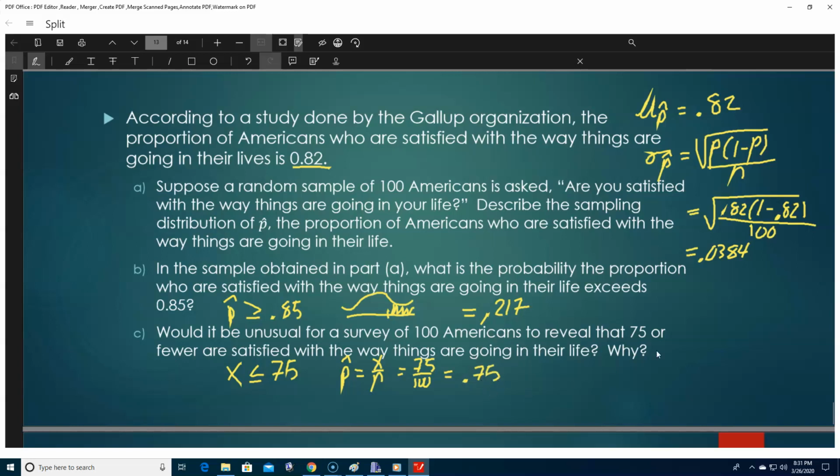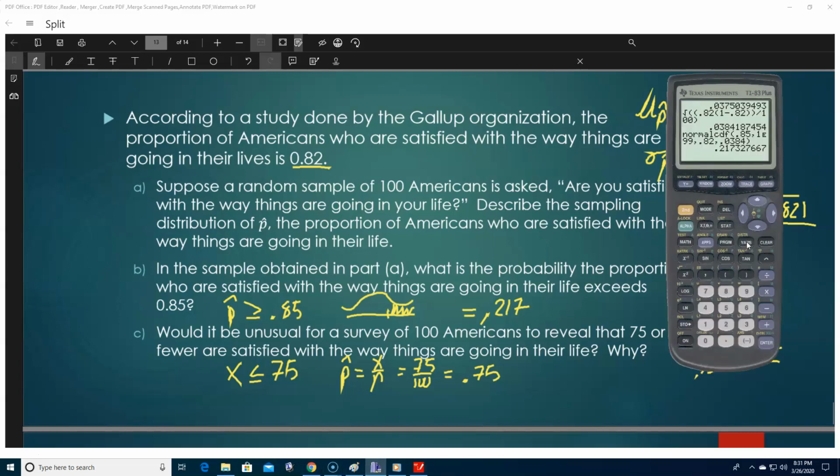So now, fewer than 0.75. Again, the normal curve, 0.75. Fewer is everything to the left. So that's less than. So then we're going to do negative 1E99 up to 0.75 and see what we get.